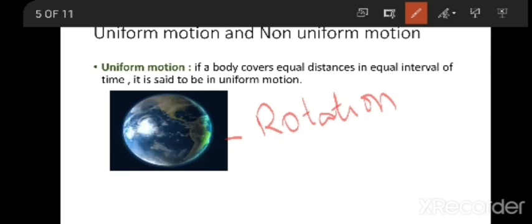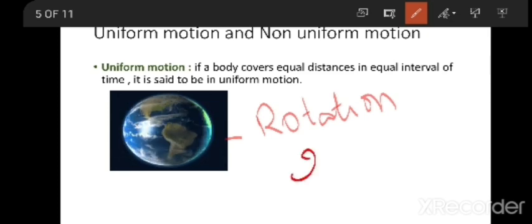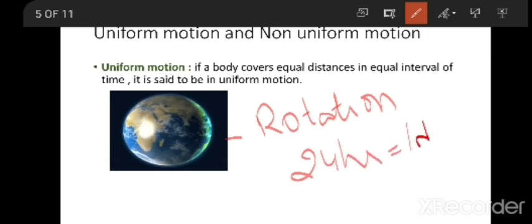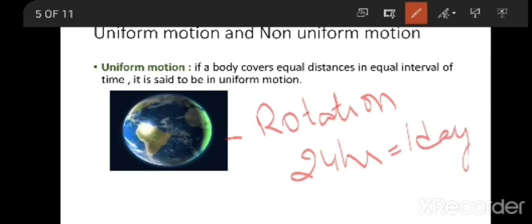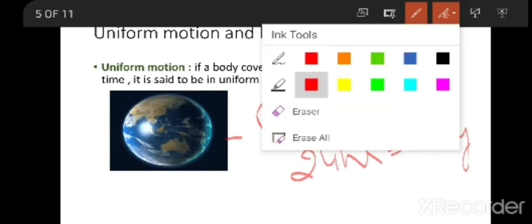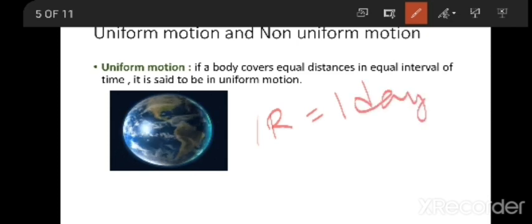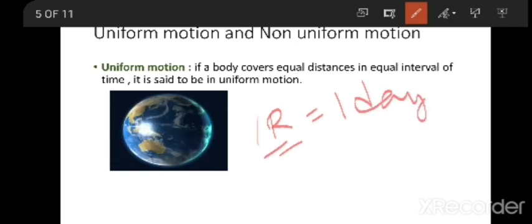So how do we know the time interval of the earth's rotation? It rotates in 24 hours. If one day is completed for us, then one rotation is completed for the earth. One rotation is equal to one day.